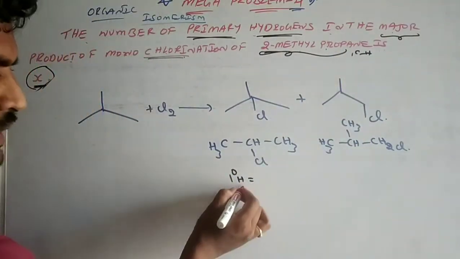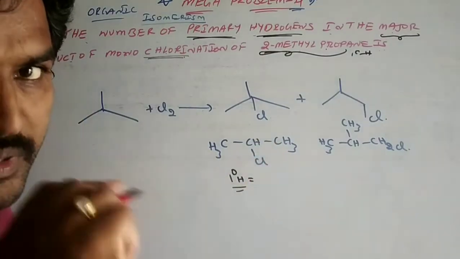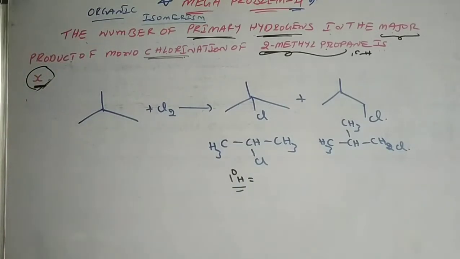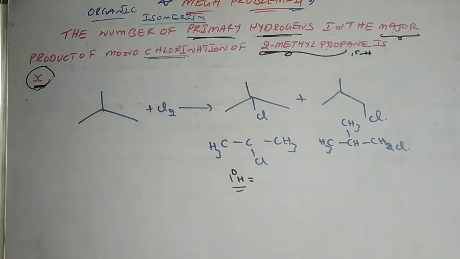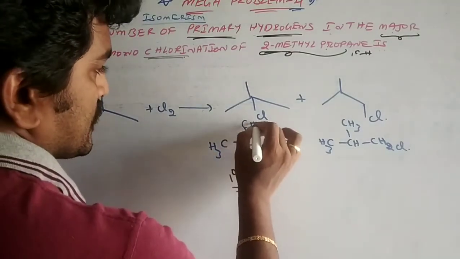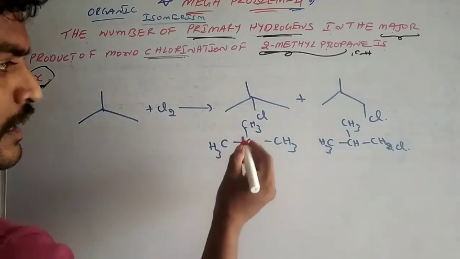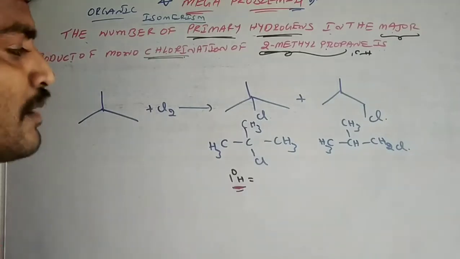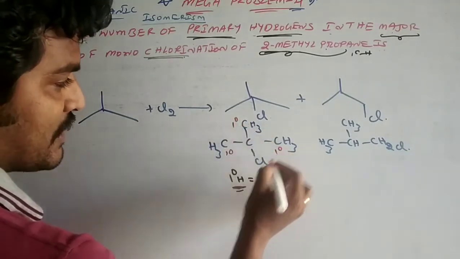Let us find the primary hydrogens in this. Hydrogens attached to the primary carbon are nothing but the primary hydrogens. This is a primary carbon, this is primary, this is primary.